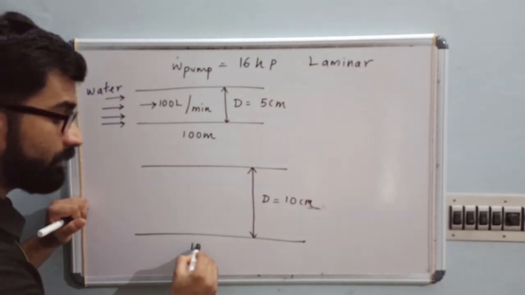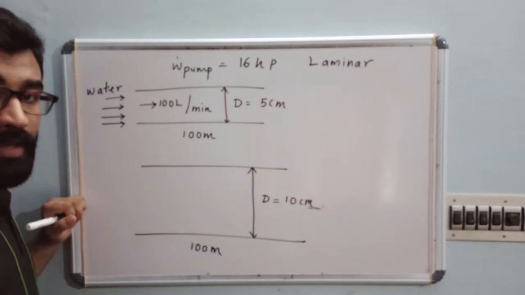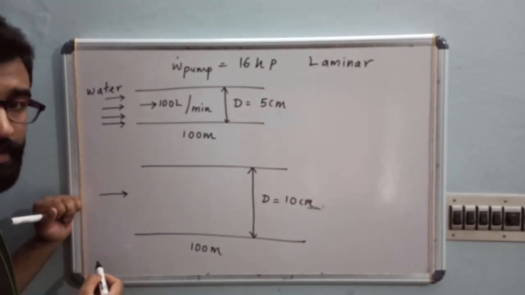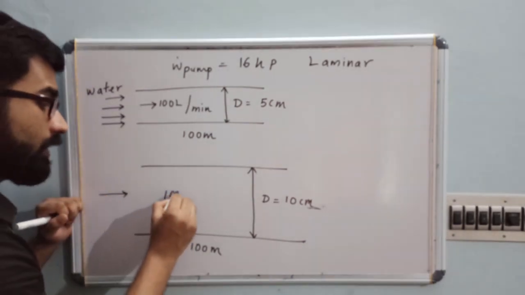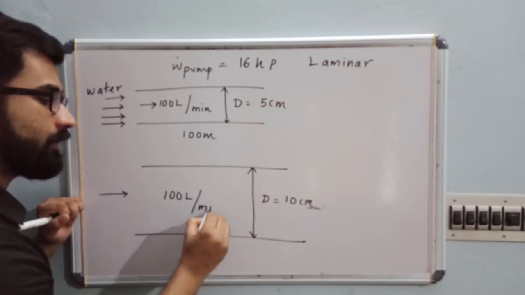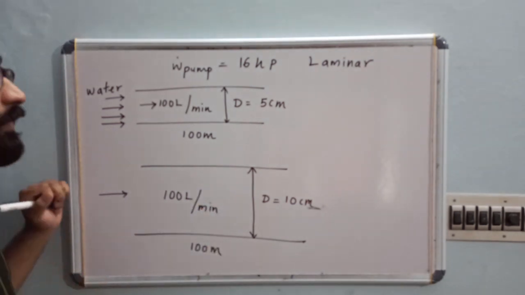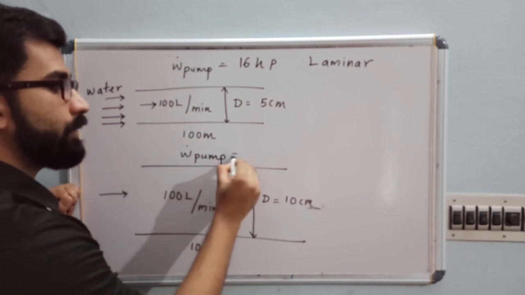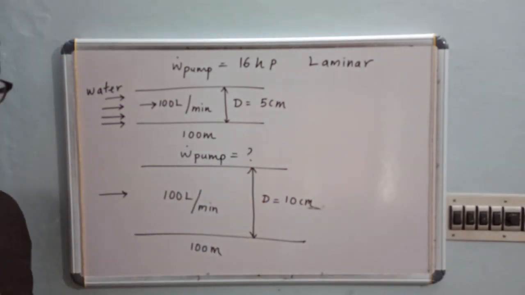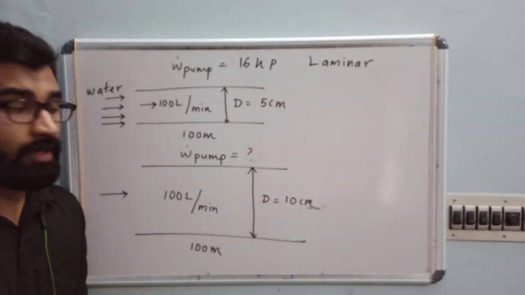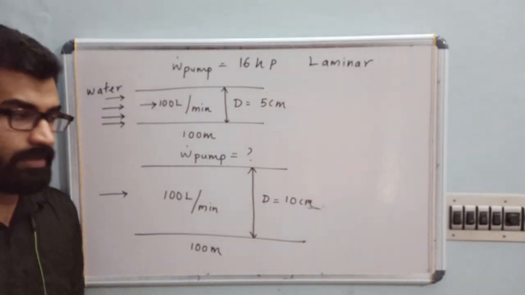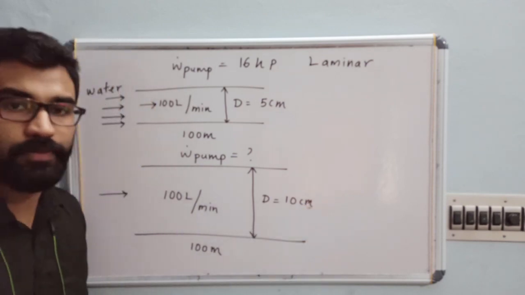The length of the pipe is the same, 100 meters. The same water is to be sent. Now, what is the flow rate of water? Now we want to send the same 100 liters per minute of water. Now the question to you is, determine the pumping power. How much pumping power should we supply for the second case? Clear? So this will be your general question, and this was one of your previous year questions.